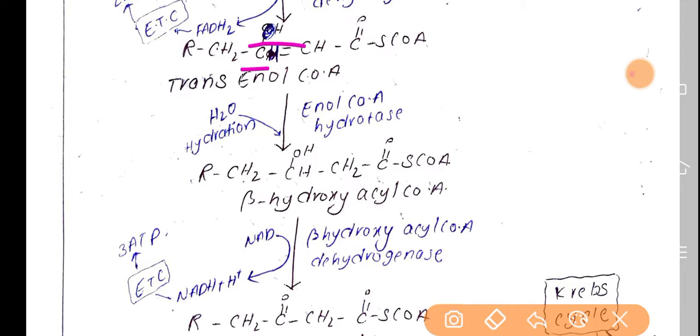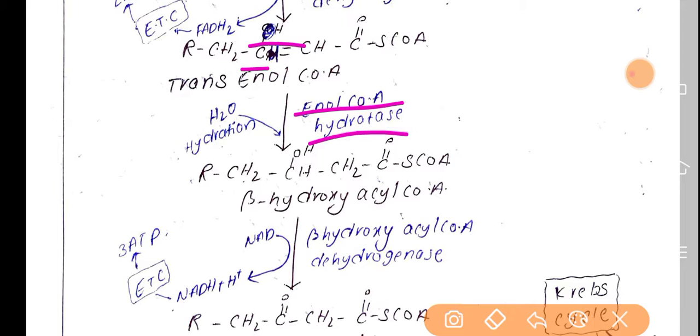One water molecule is utilized and the enzyme enoyl CoA hydratase is used. So we will get RCH2 CHOH CH2 C double bond O S CoA.